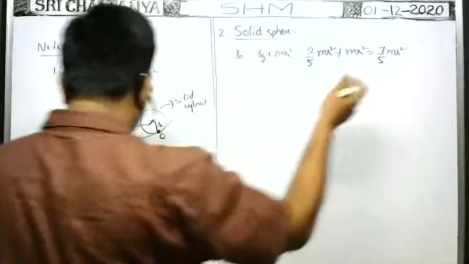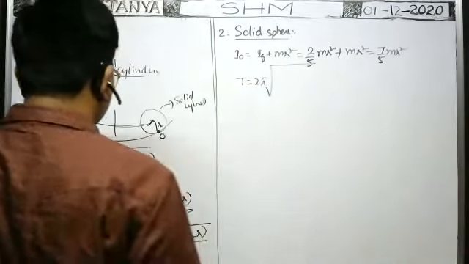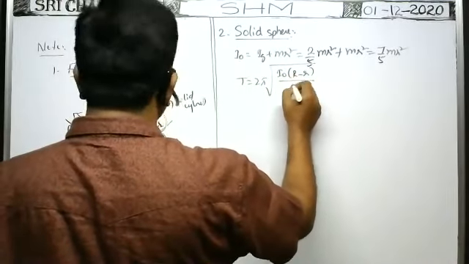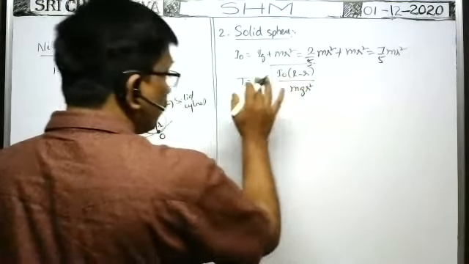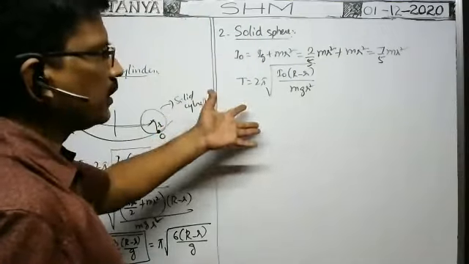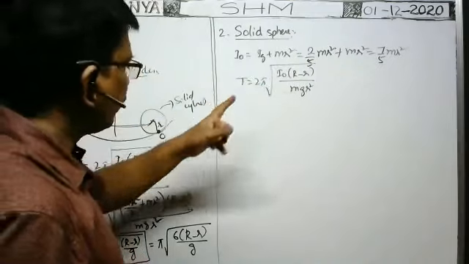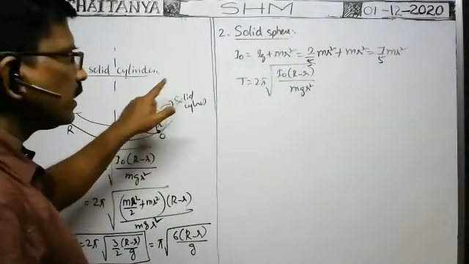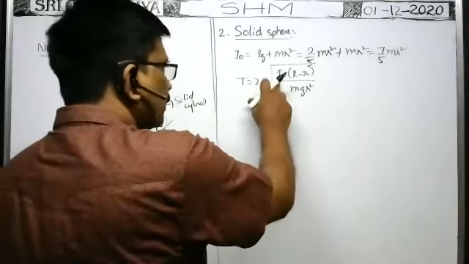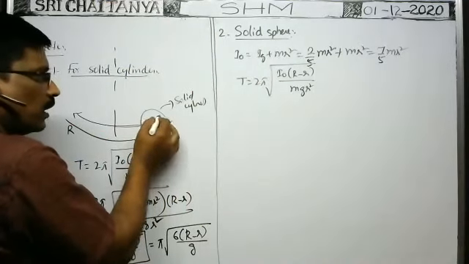Now we substitute this value in this formula. Capital T is equal to 2 pi into root of, this is the general formula, I naught into capital R minus small r by mg into small r square. Better to remember the formula like this, or we can derive and substitute. That is one method. Otherwise, if you remember the formula like this, capital R is the radius of curvature of the concave surface on which it is rolling. Small r is the radius of the rolling body. That is important. I naught is the moment of inertia of the rolling body about the point of contact of the rolling body with the concave surface.